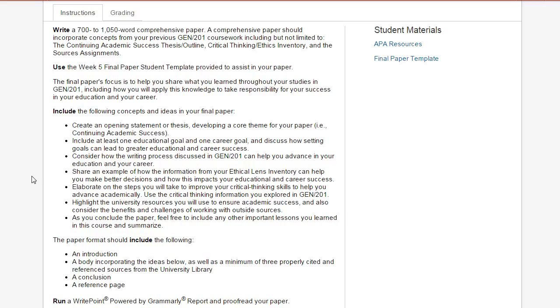It should have something about your goals, perhaps, and the writing process. So maybe you want to find an article relevant to writing. Share an example of how the information from your ethical lens inventory that you're completing in week 3. So maybe you want an article relevant to the information in your ethical lens inventory.